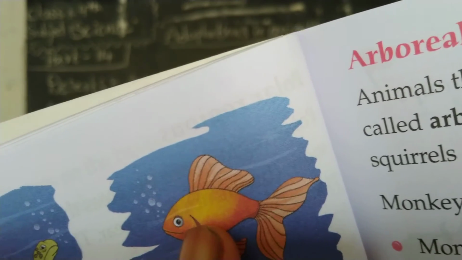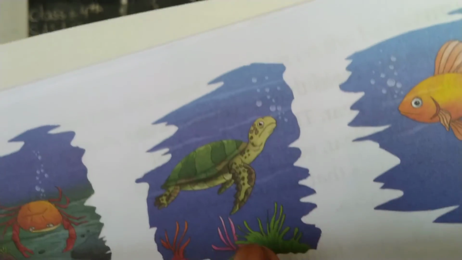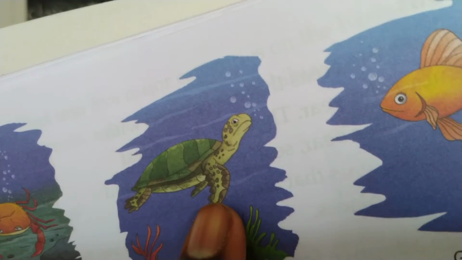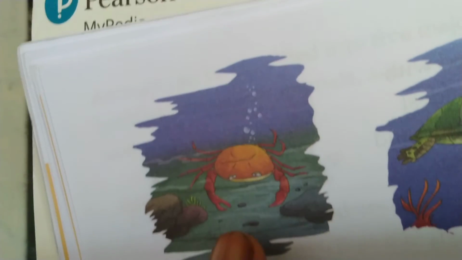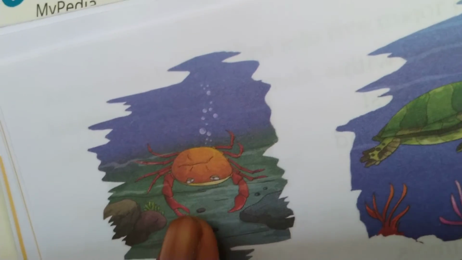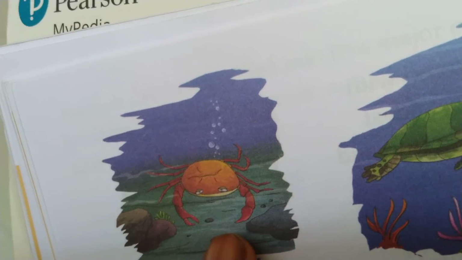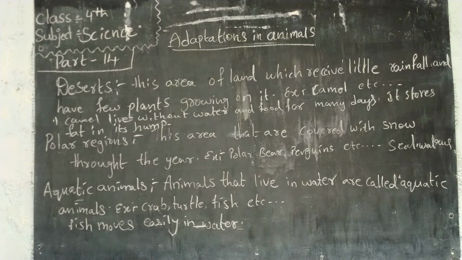Fish can swim. These are the paddle-like limbs of the turtle. It can move and swim easily in the water. These are crabs. These two legs help them move in water. Okay, up to here we have finished aquatic animals. In the next lessons we will go to another topic.